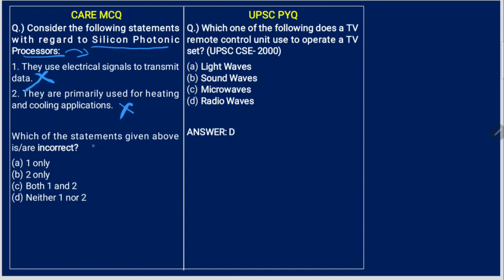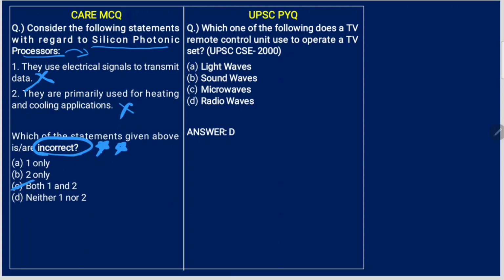Which of the following statements given above is or are incorrect? Please be very careful with this one. Because many people know the answer but they will mark the wrong answer without reading this one. So be very careful. So here both 1 and 2 are wrong. So this is the answer.